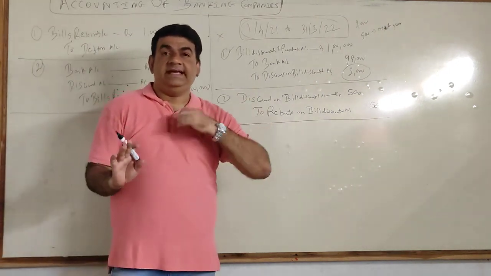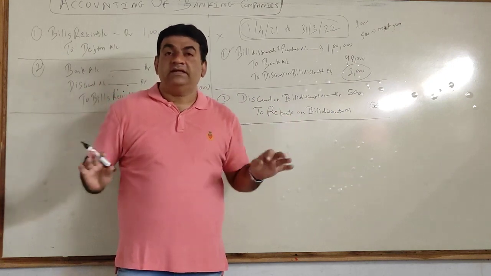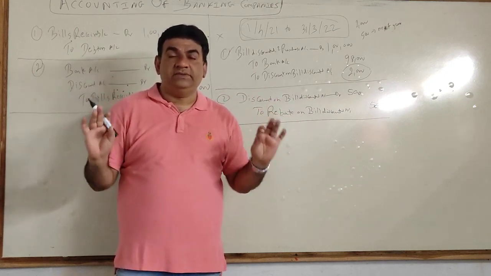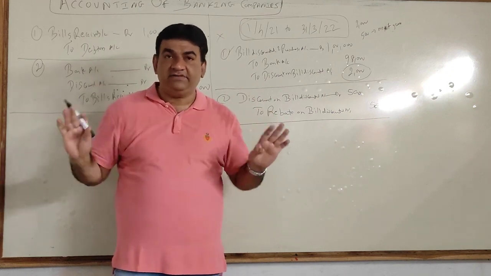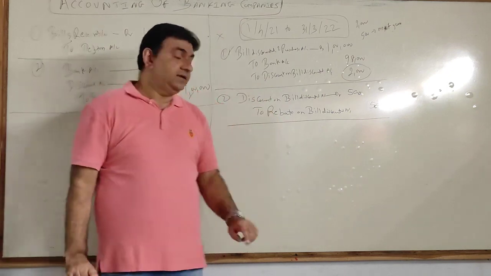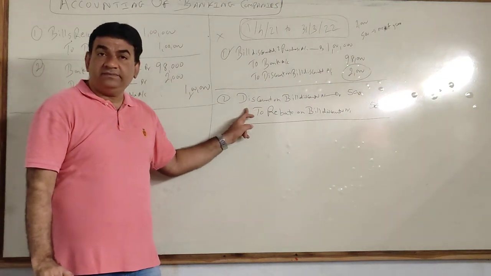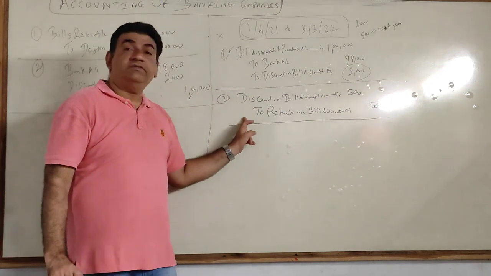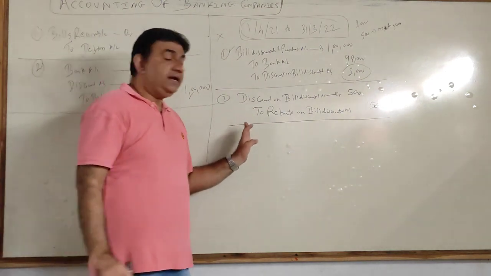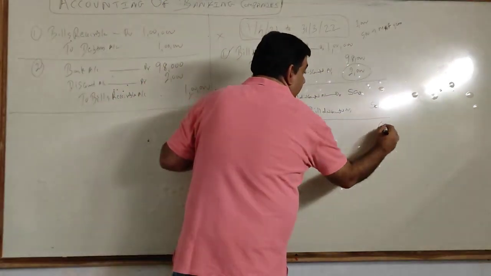Now listen guys. The basic: at the end of the year, each and every expense or income goes to trading and P&L. A banking company doesn't have trading, they have only P&L. Discount is my income. What we discussed: credit of 2000, debit of 500. So can I say my net income is 1500?